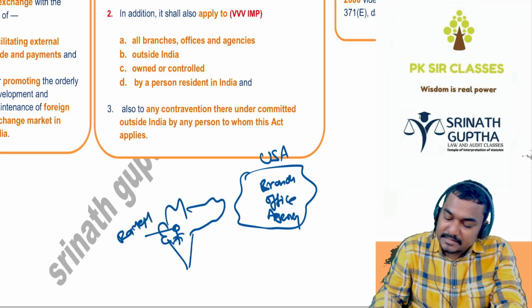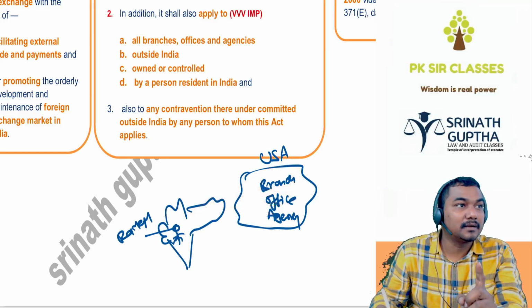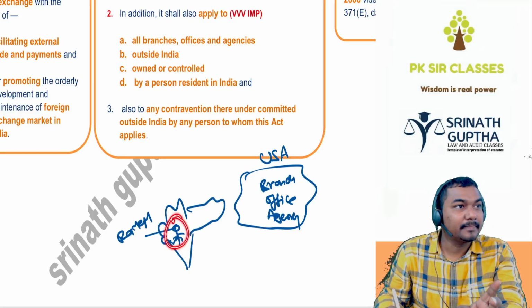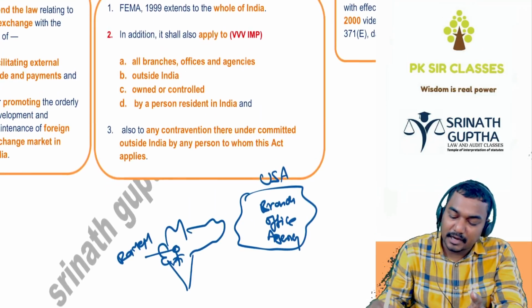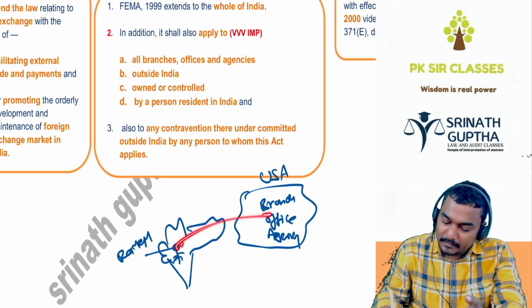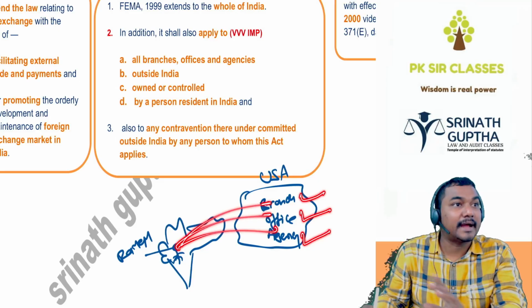So the branch is in America, the office is in America. For this branch also, this FEMA act is applicable. This act is applicable to Ramesh, who is staying in India. In America, one branch is there, but this branch is controlled by whom, beta? An Indian. For this branch, this office, and this agency also, the act will be applicable.